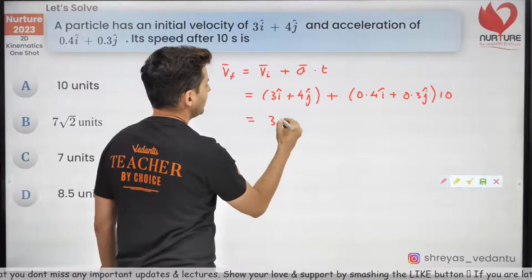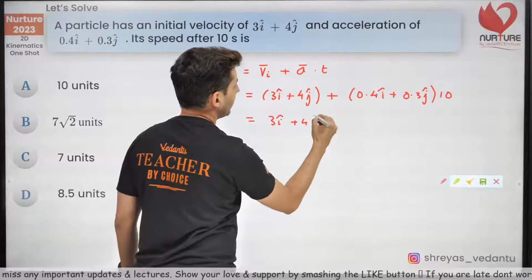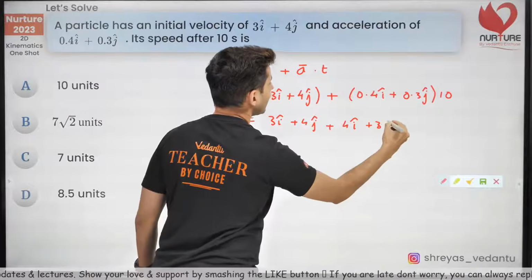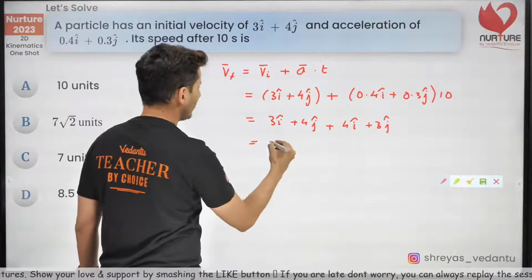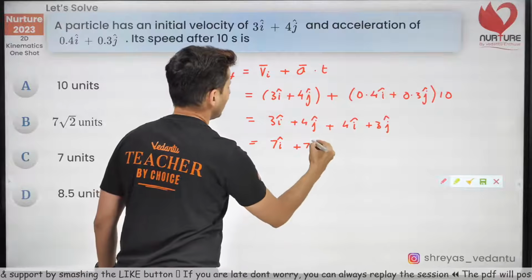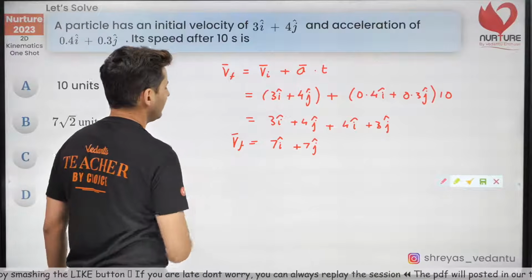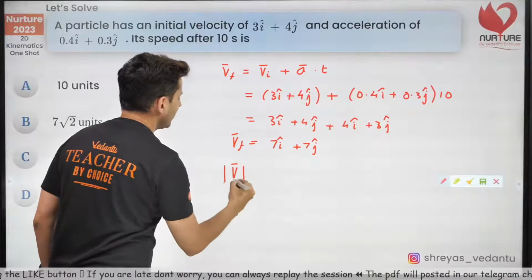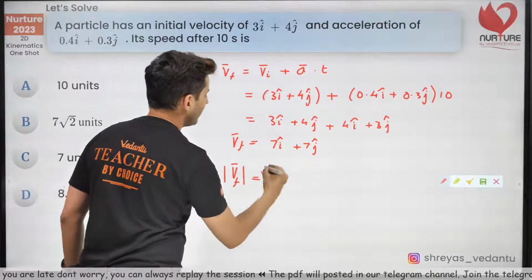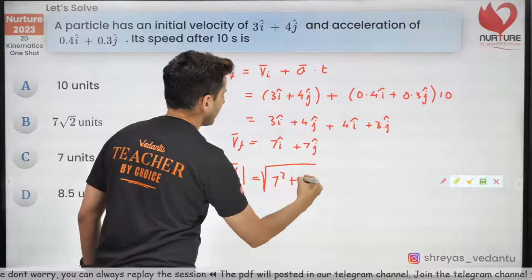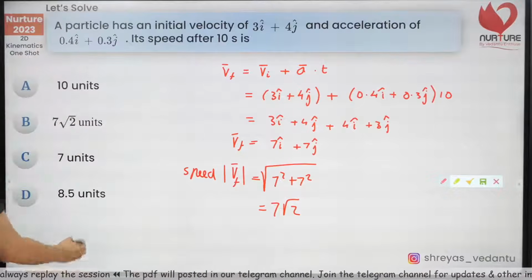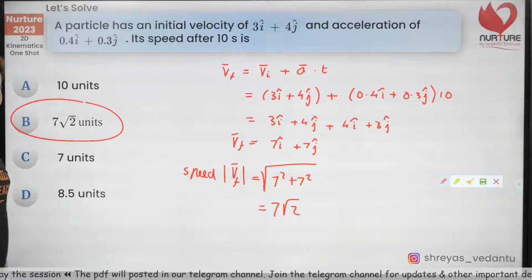So this will become 3i plus 4j plus 0.4 into 10 is 4i plus 3j. So 3i plus 4i, 7i, 4j plus 3j, that's 7j. So that's final velocity vector, but the magnitude of that velocity will give you the speed, and that will be root of 7 square plus 7 square, which is 7 root 2, which is option B, guys.